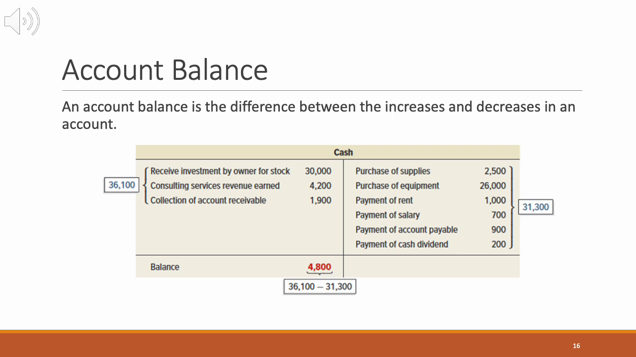So debits and credits tell us how accounts go up and down, and the account balance shows us what's left after all those changes. In other words, the balance is like the running total. It's what remains after we add the increases and subtract the decreases.